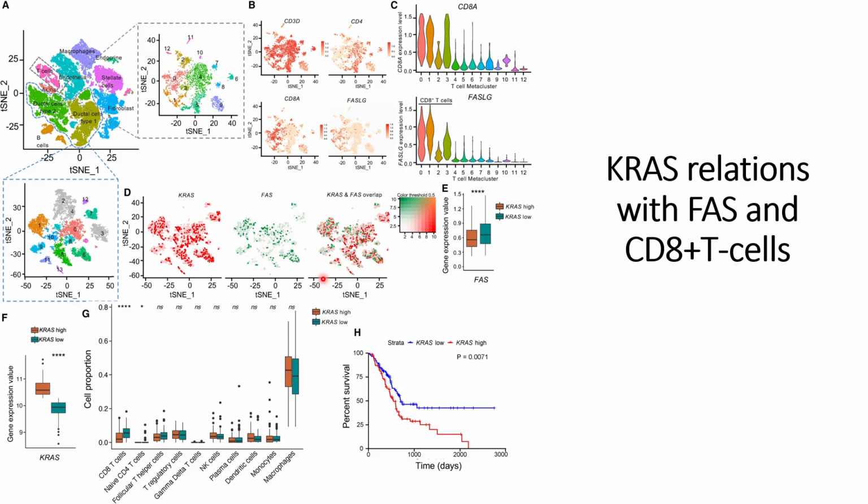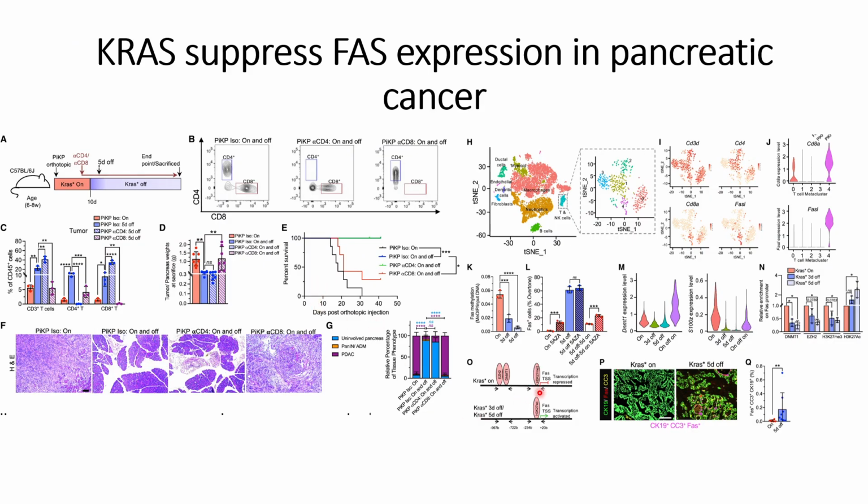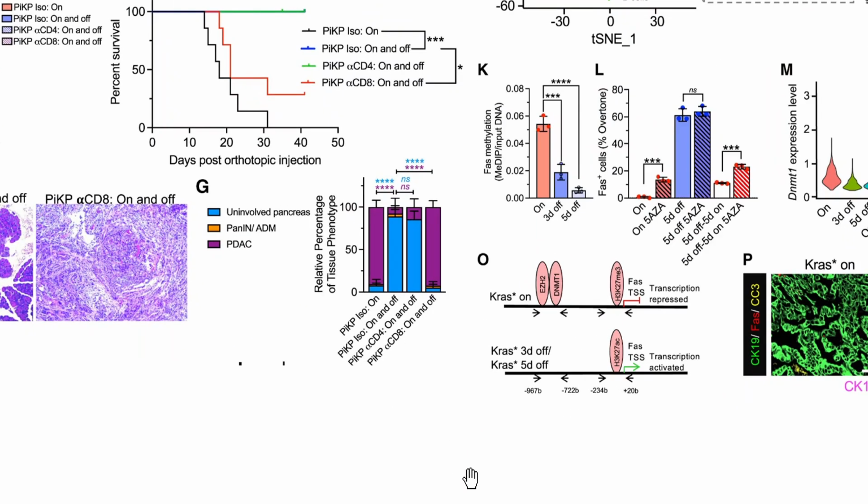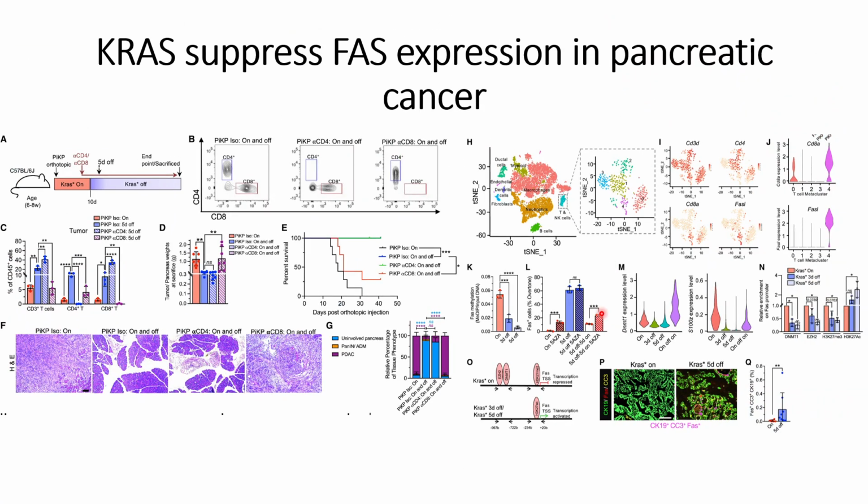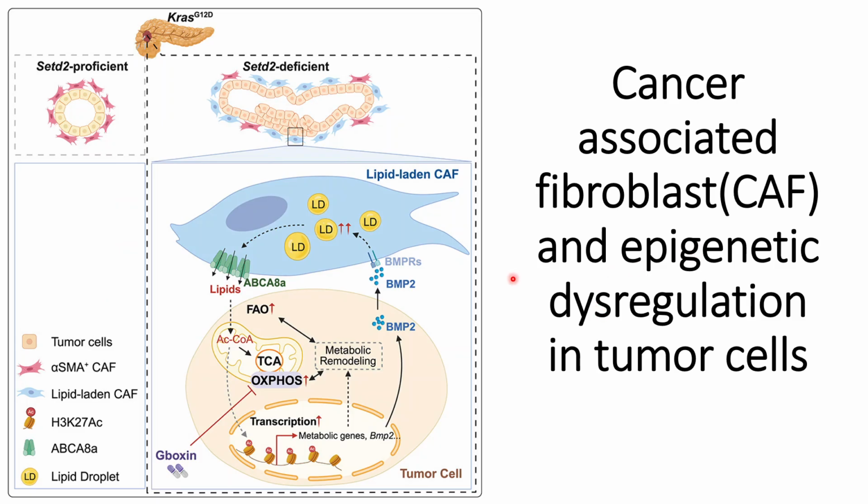that we have discussed in one of our previous papers, that is H3K27me3. So acetylation of these sites will cause more uptake of BMP2, and helps them to acquire more of this lipid-rich cancer-associated fibroblast cells, or the term that they have called lipid-laden CAF.